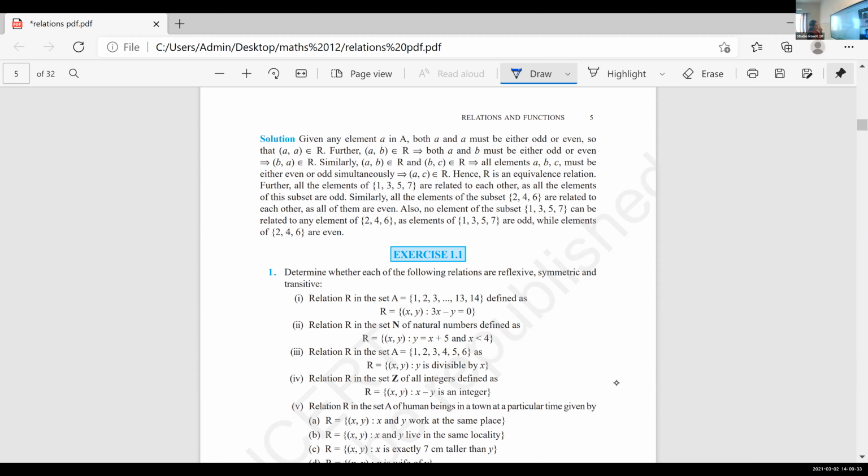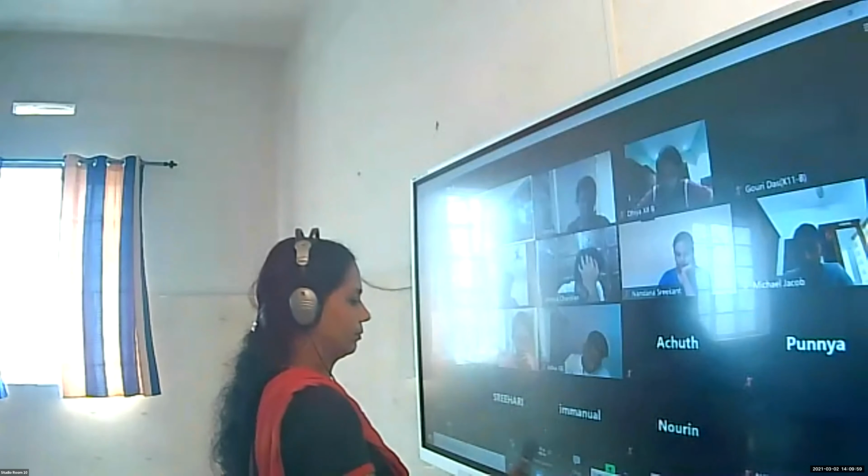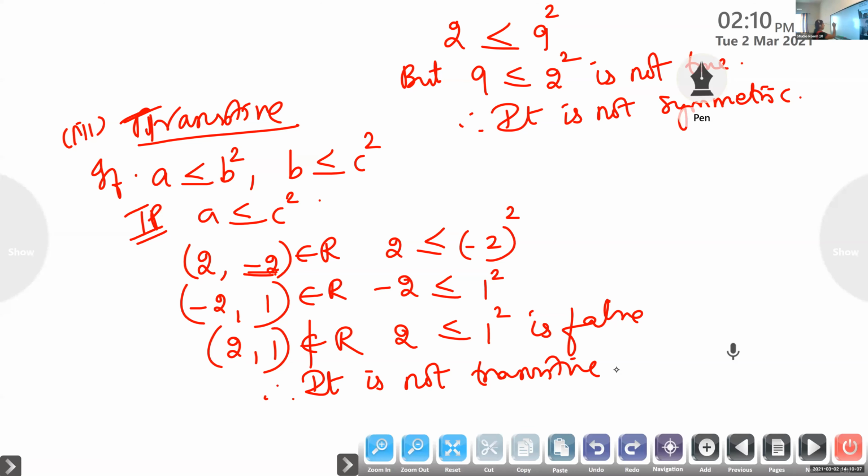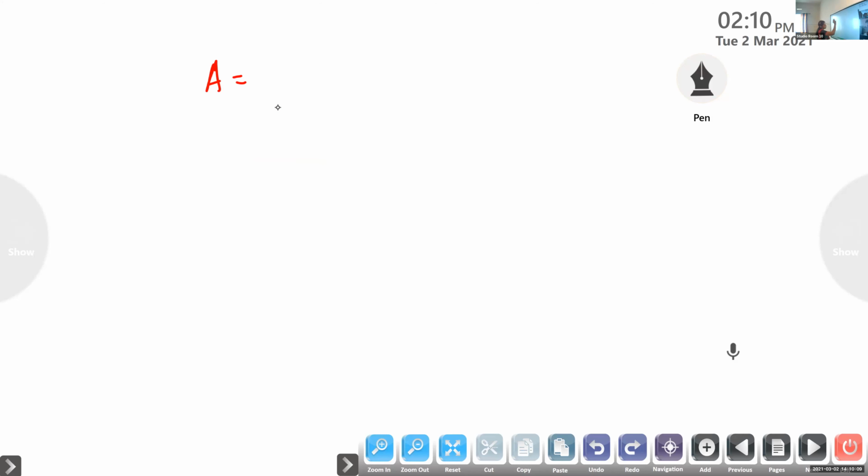Okay, now we can do the first one. Some relations are given. You have to check whether it is reflexive, symmetric and transitive. Read the first one: a relation R in the set A = {1, 2, 3, ..., 14} is defined as R = {(x, y): 3x - y = 0}.